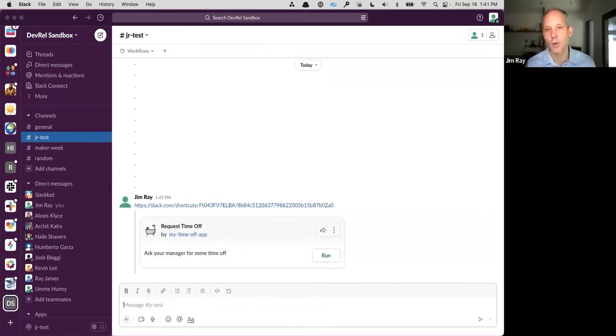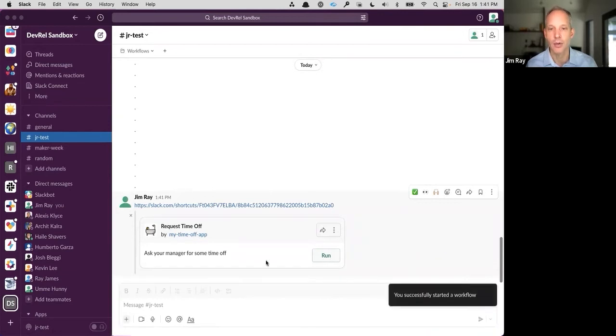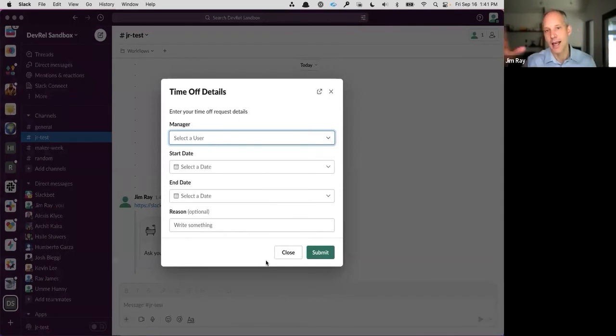And so this is what happens when you generate one of these link triggers, is that we have this box here that will allow you to just run our workflow from right here. So I'm going to run this. It's telling me that I've started a workflow, and now it's asking me for the details of my time off request. So I'm going to pick a manager, and in this case, I'm just going to pick myself.